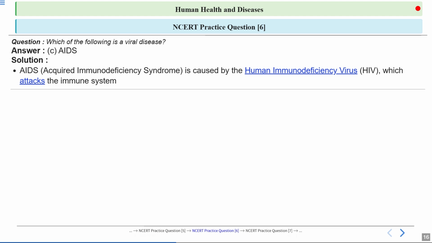Now, this virus weakens the body's immune system, making it hard for the body to fight off infections and diseases. Now, this virus targets and destroys a type of white blood cells called CD4 cells, which are crucial for the immune system to work properly. Now, as the virus progresses, the immune system becomes too weak, leading to AIDS, which can be life-threatening if not treated.